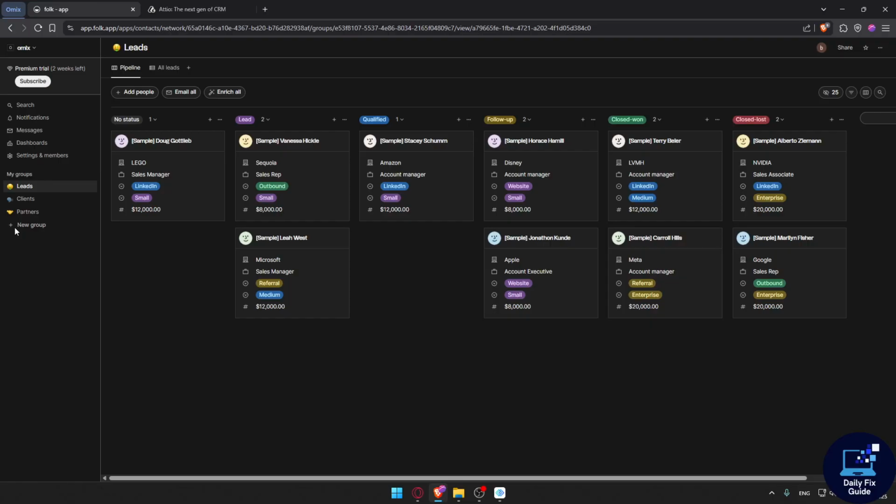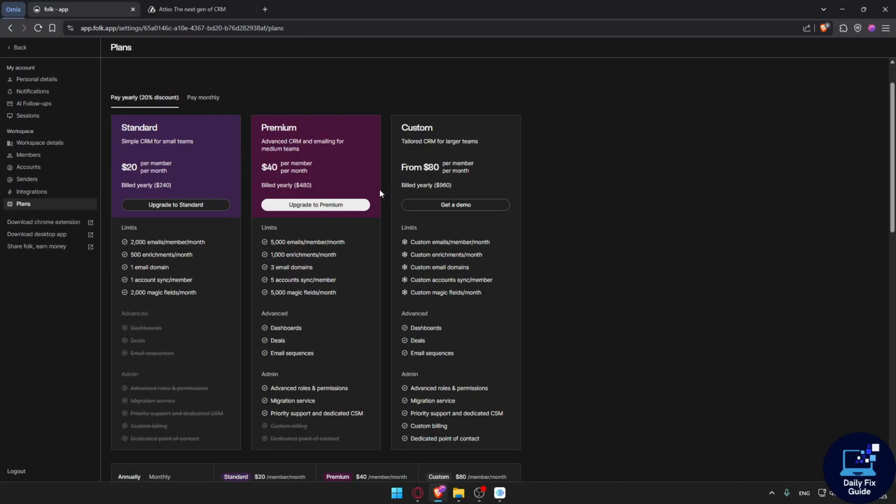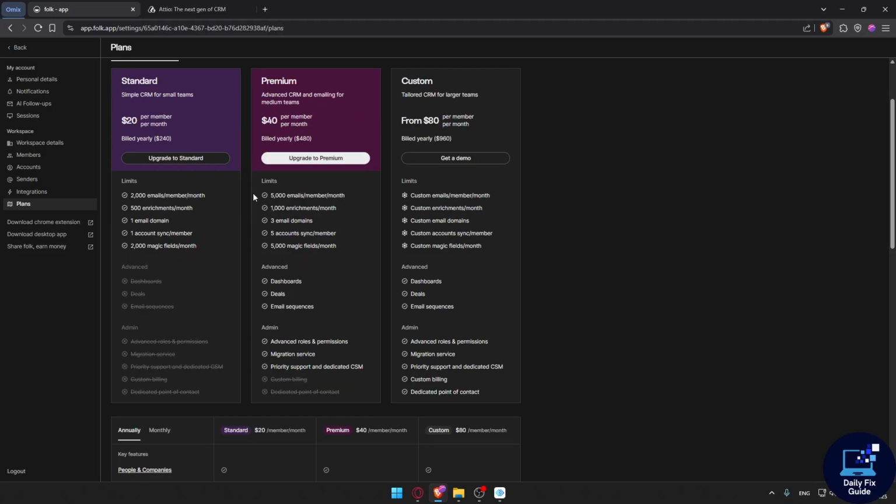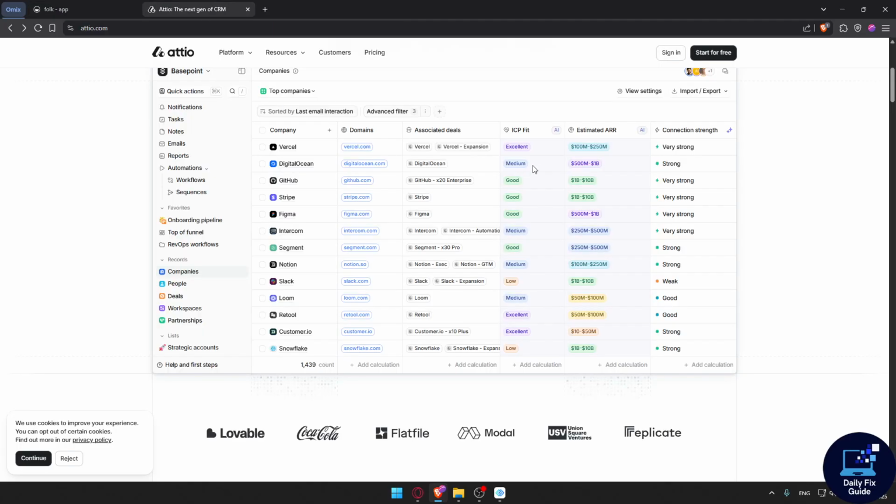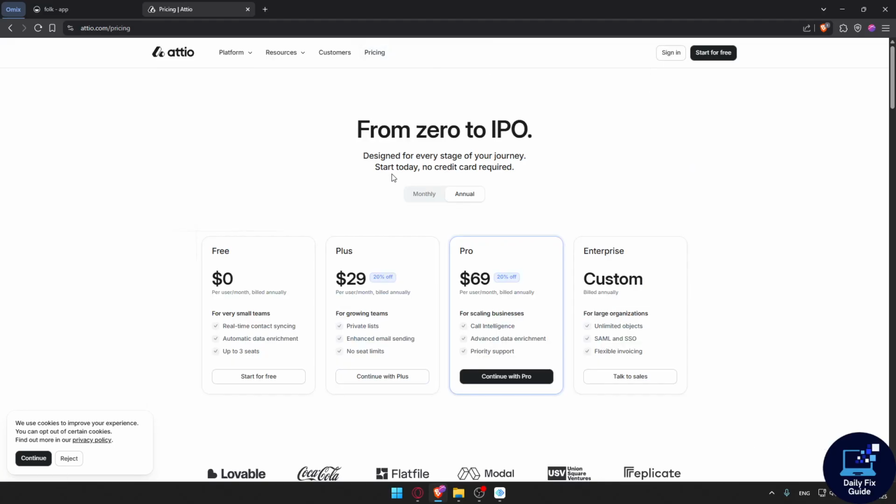For the pricing, of course, Folk is about $20 to $25 per user per month for entry, and for premium, I guess it's $50. For Attio, of course, you can click on subscribe here and see more. These are the exact prices. For Attio, let me just go here and click on pricing.